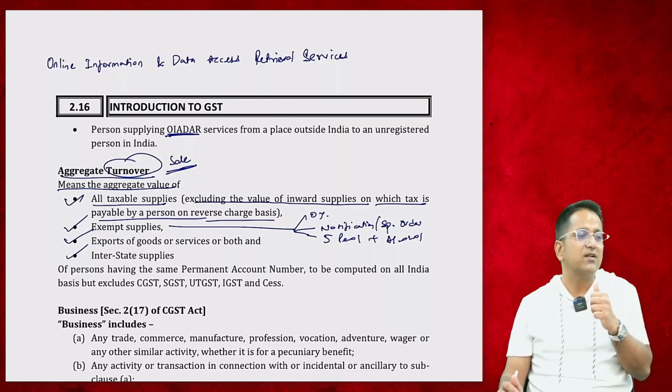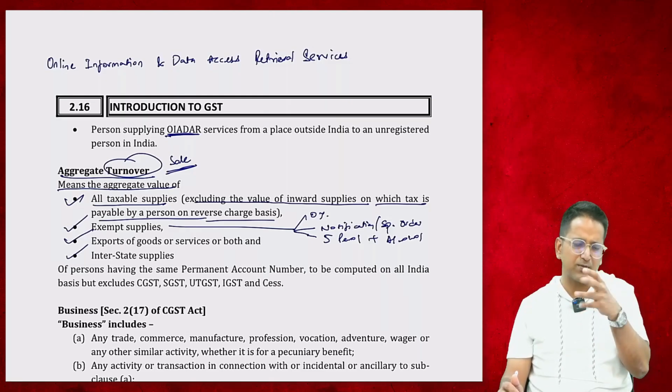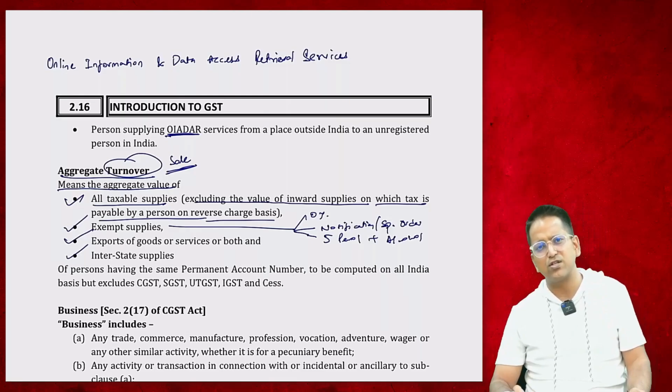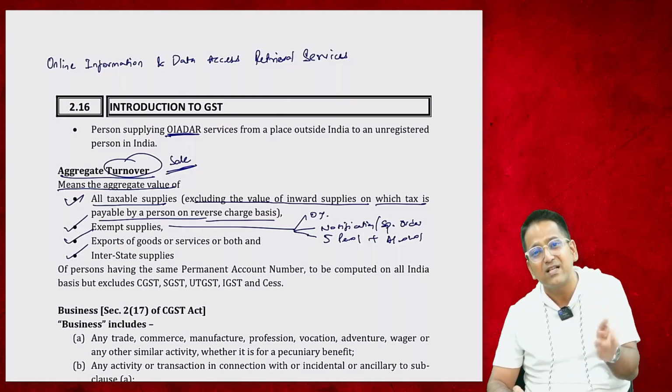For example, I am in UP state, my work is related to alcohol and I have sale of 1 crore rupees. Do I need to get GST registration? Limit is 20 lakhs. Limit of goods is 40 lakhs. We are only selling goods. Limit is 40 lakhs rupees. I am selling alcohol worth 1 crore rupees. In UP, do I need to get GST registration? Limit is more than our sales, but we still don't need to register. Why? Because my supply is not taxable.